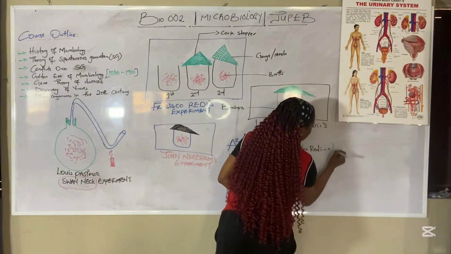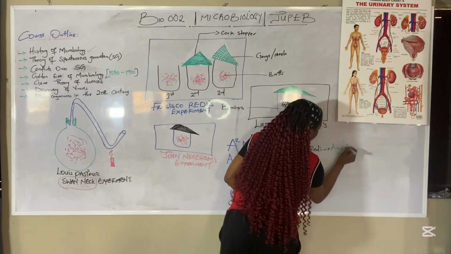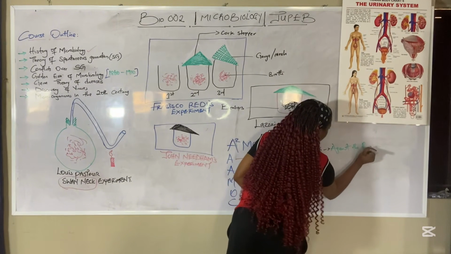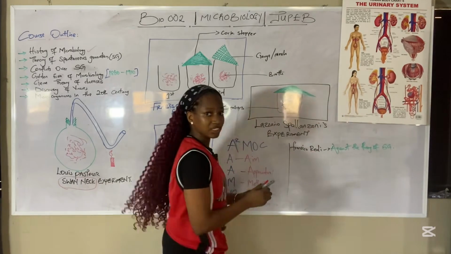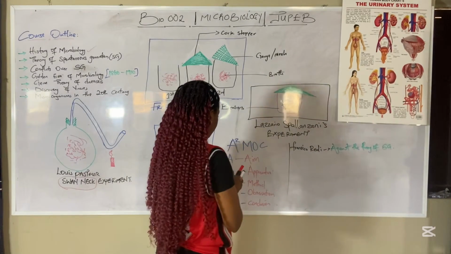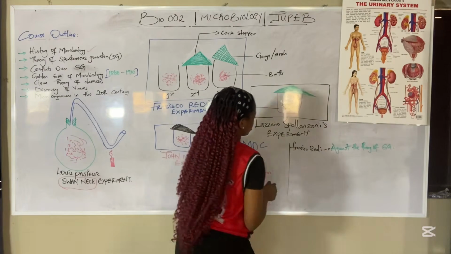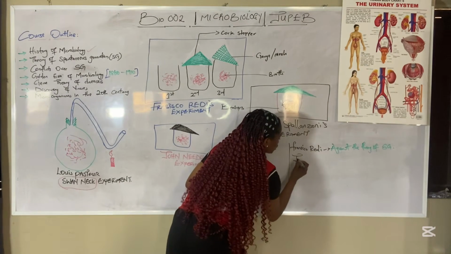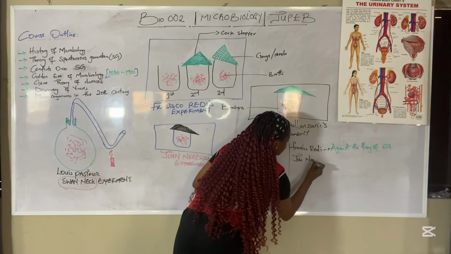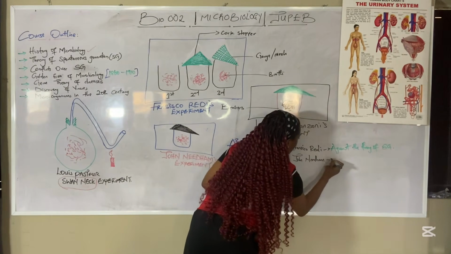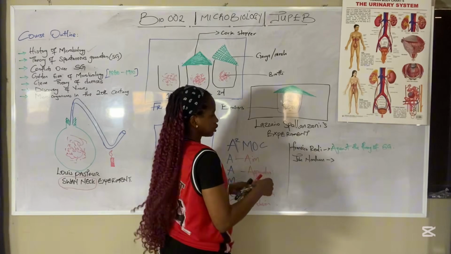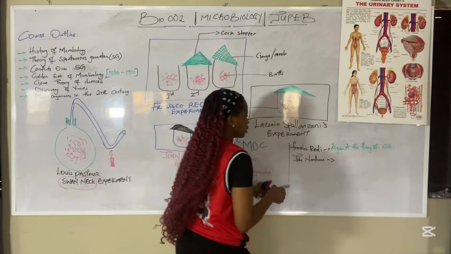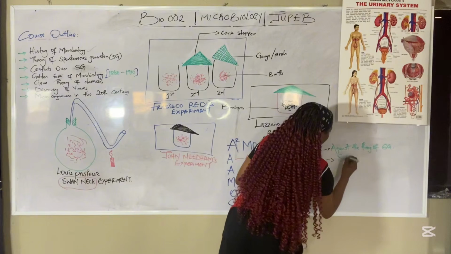So his theory was against spontaneous generation, which I'm representing as SG over there. Then we also have John Needham. His theory supported spontaneous generation, supported SG.